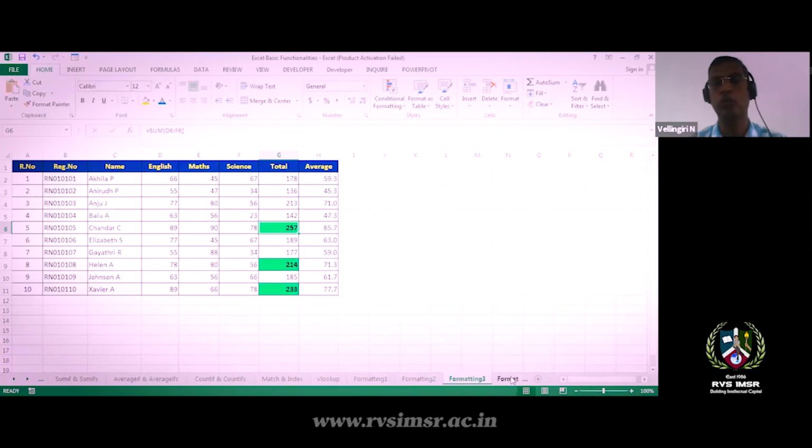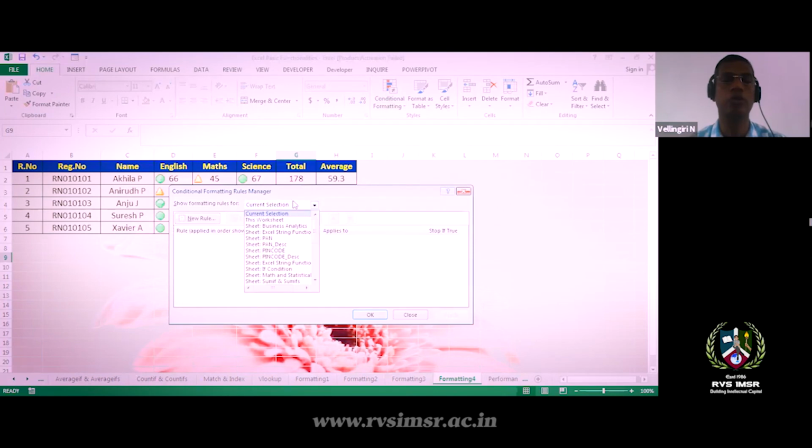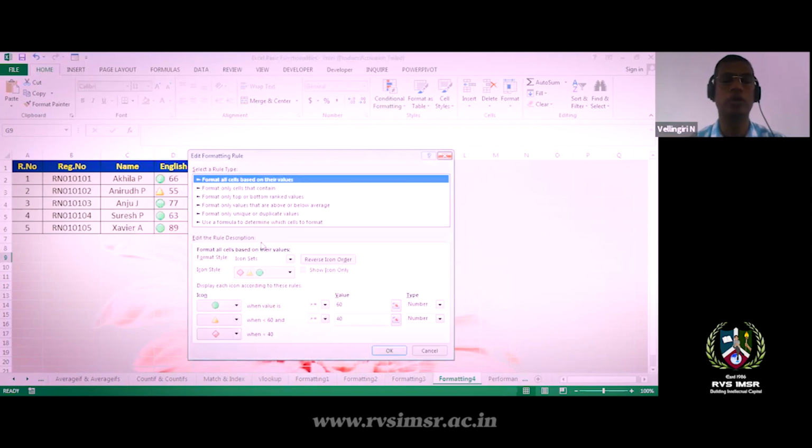I'll go for another formatting. This is about students. We want to identify the people who are overall very poor. Here you have this data. I'm identifying the total. I have a rule like this. I'll show you what rule I'm using. Okay, this is the rule I'm using. You click over that.